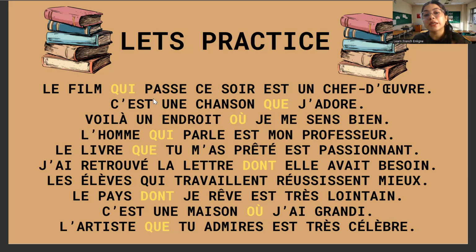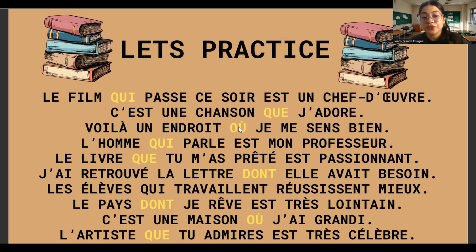Le film qui passe ce soir est un chef-d'œuvre. C'est une chanson que j'adore. Okay, so here you have one little trick. Whenever you replace the subject, it is always followed by a conjugated verb, like qui passe, qui chante, la femme qui chante, right?